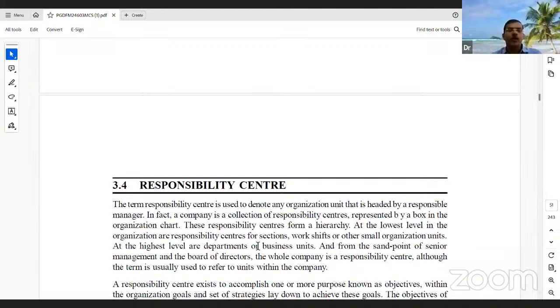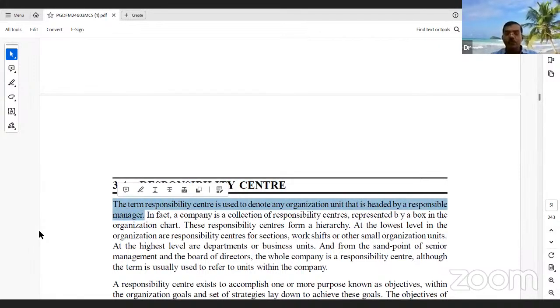Now we move on to the responsibility center. The responsibility center depends upon the size of the firm, nature of the firm, and type of organization. The term responsibility center is used to denote any organization unit that is headed by a responsible manager. A bank manager is responsible for whatever transactions happen within their branch. A zonal manager is responsible for whatever branches are under his control.